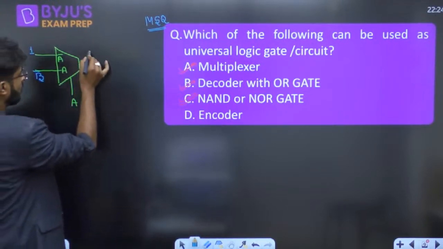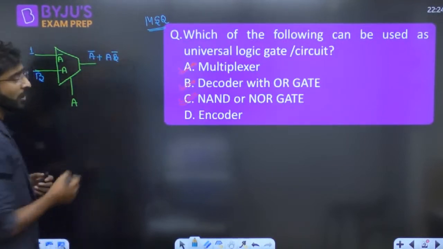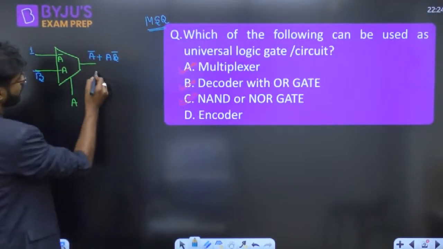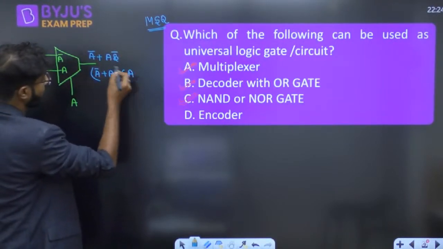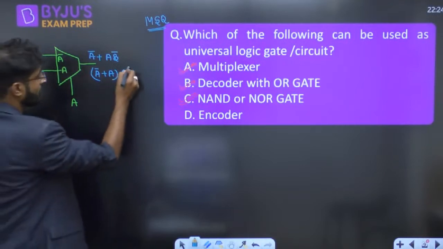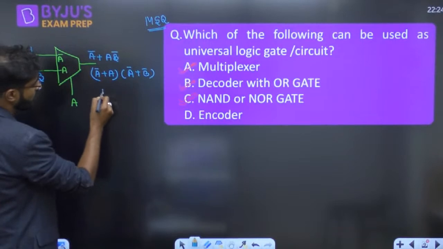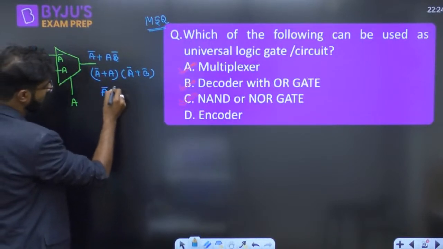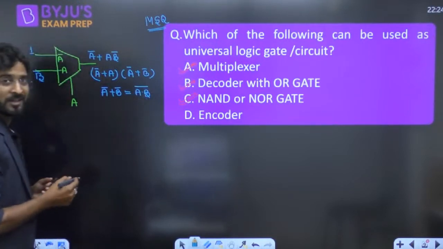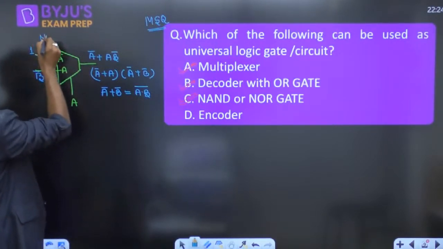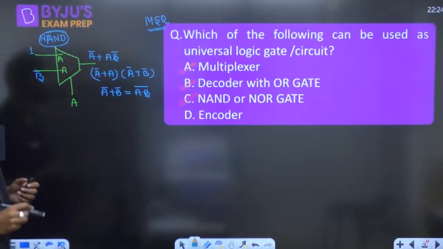So how will the expression look? This is A bar, this is A plus B bar. And now, sorry, not De Morgan's law, it is the distribution theorem: A bar plus A times A bar plus B bar. So A bar plus A equals 1, so your answer will be A bar plus B bar. And A bar plus B bar itself is A dot B whole bar. Yes, it is a NAND gate, guys.